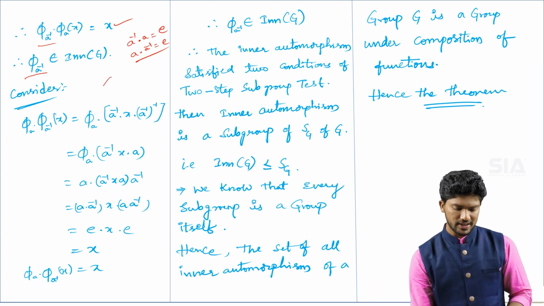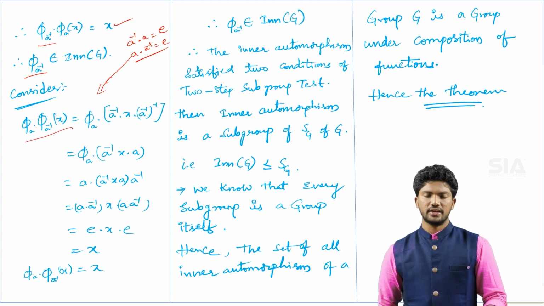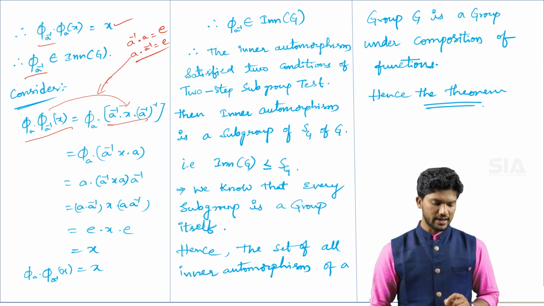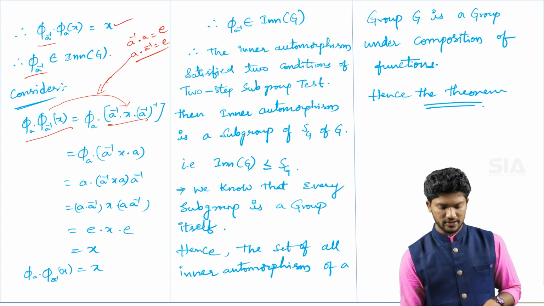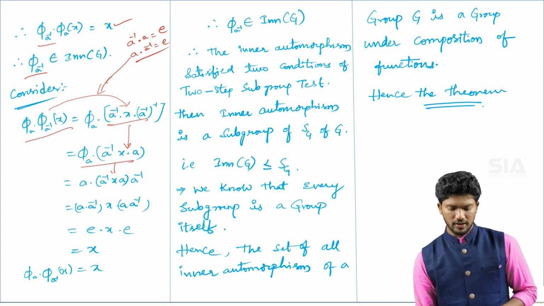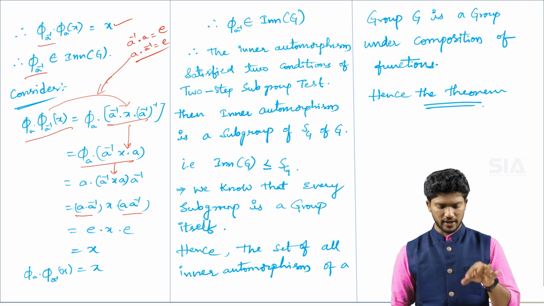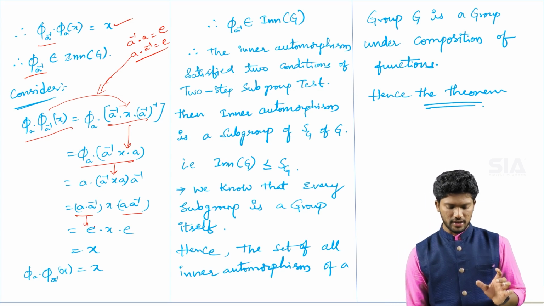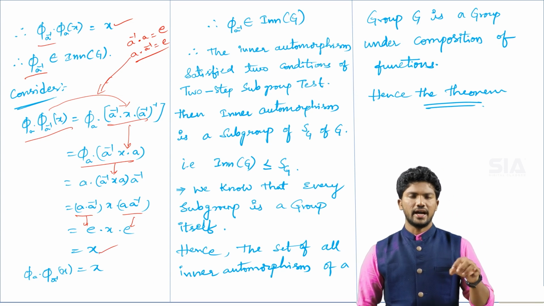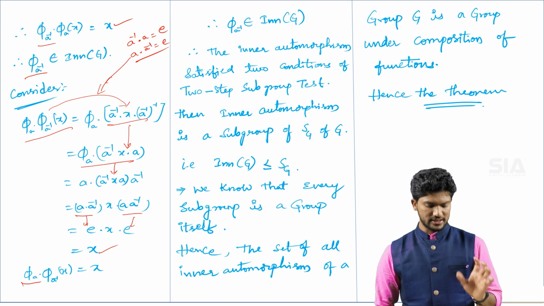Now the second half, this part I am taking now. Phi of a into phi inverse of a into x is equal to, again if you apply equation number 1, you will get a inverse into x into a inverse whole inverse. If you simplify that value, again applying equation number 1, you will get a into a inverse into x into a inverse. According to the inverse condition, you again get x, where e is the identity element in this group. So phi of a into phi of a inverse into x is equal to x.